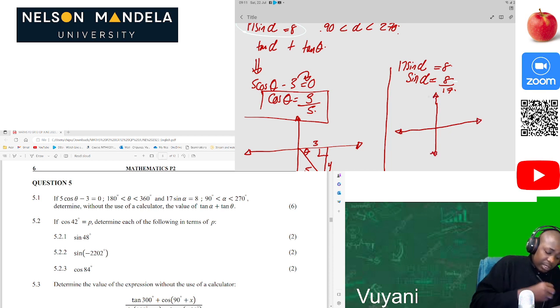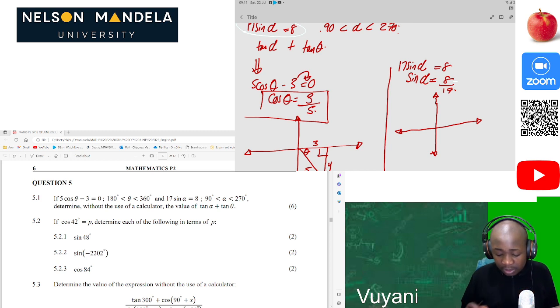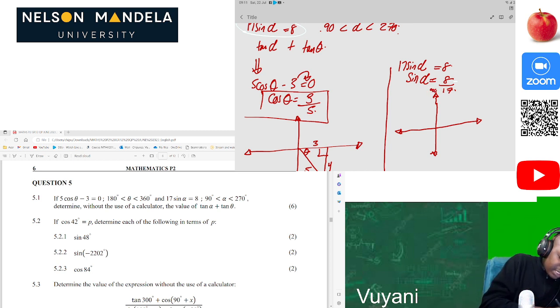Sine is positive in the first and second quadrant. Since the interval starts from 90 going forward, our next triangle will be drawn in this quadrant here.